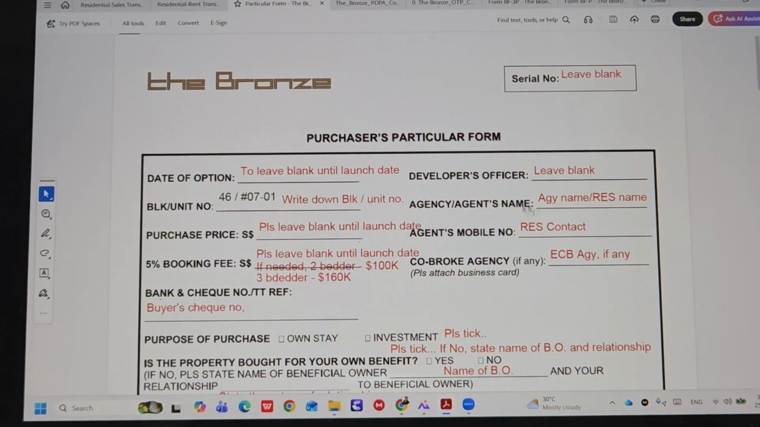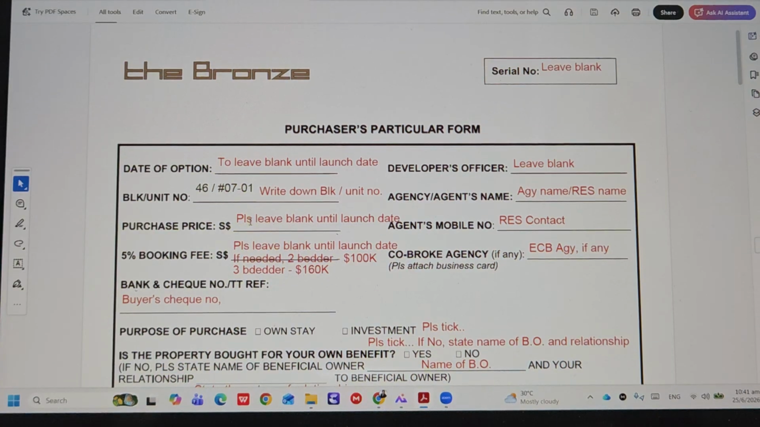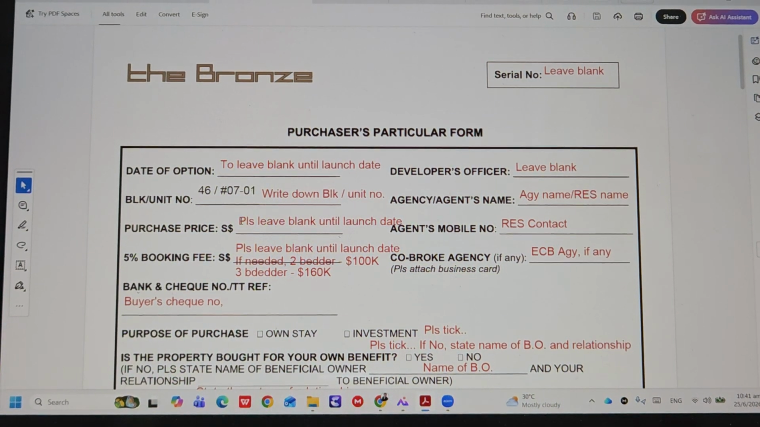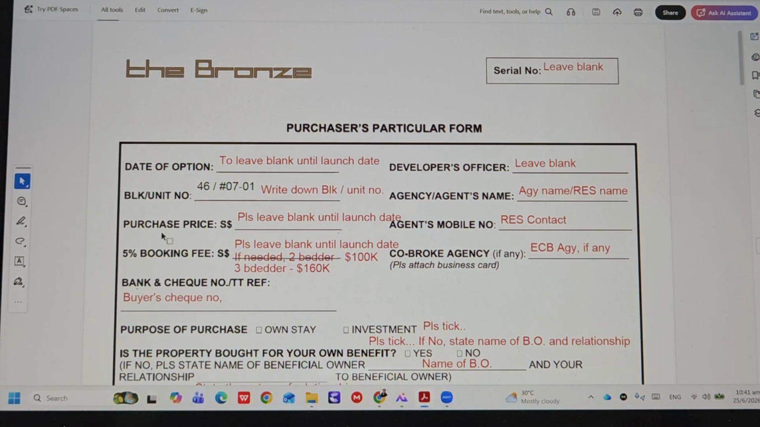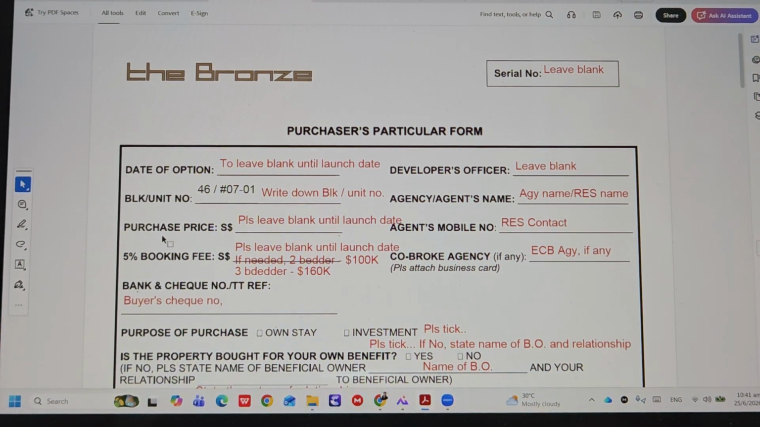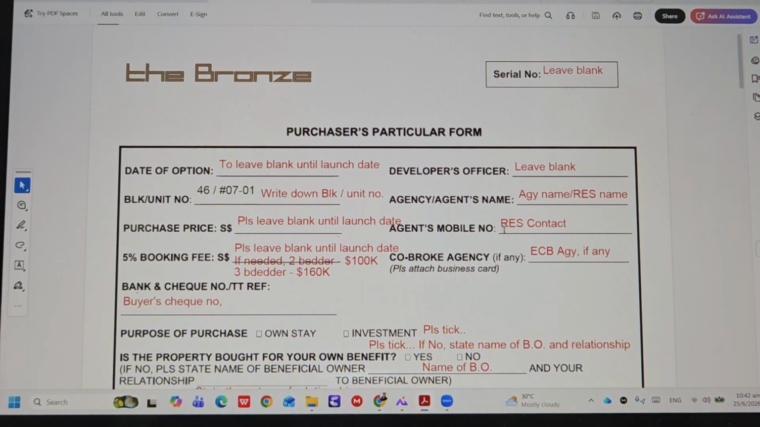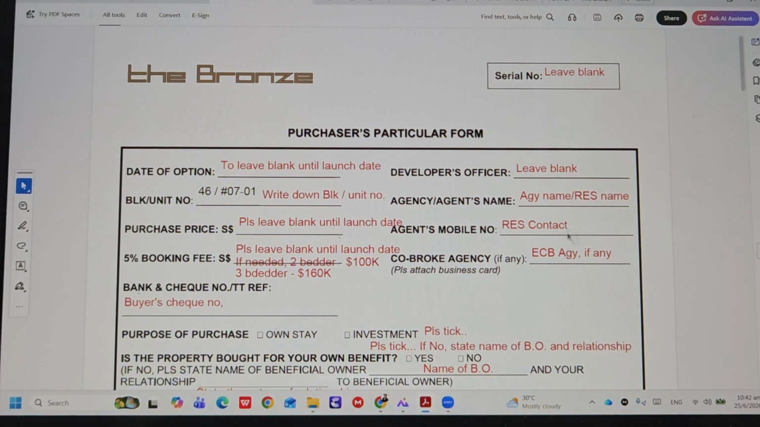Okay, then you will write your agency name, your contact number and your name here. And what is the purchase price? Now, if we have no idea, because it's only a preview and the actual launch is in July, you leave it blank until the launch date. Then who is your so-called RES, who is in the contact form?